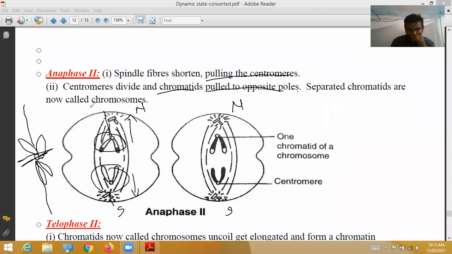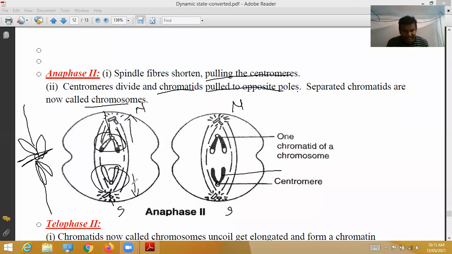Separated chromatids are now called chromosomes. See, this is one chromatid of a chromosome, and this is the centromere. This is also one chromatid of a chromosome. Like that, separated chromosomes are moved to opposite poles.